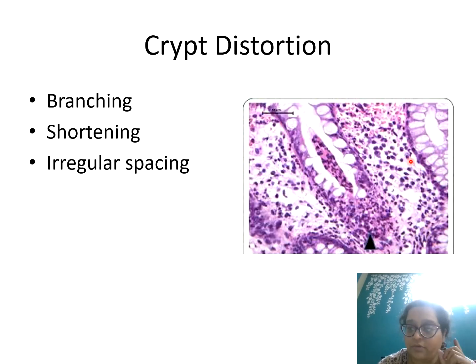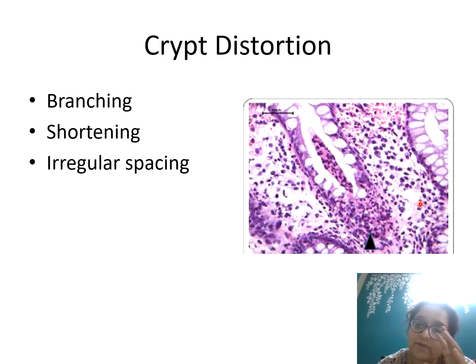So crypt distortion, as I showed you, is a feature of chronicity where you get a lot of branching, shortening, as I showed you in the previous slide, and irregular spacing. In this image, this is a crypt over here, and you see something in the lumen of the crypt. This is lamina, this is hemorrhage. And over here you are not able to make out the lining epithelium of this crypt, which you are able to make out over here. This is cryptitis, this is cryptapsis. If you get these findings, this is a feature of activity.